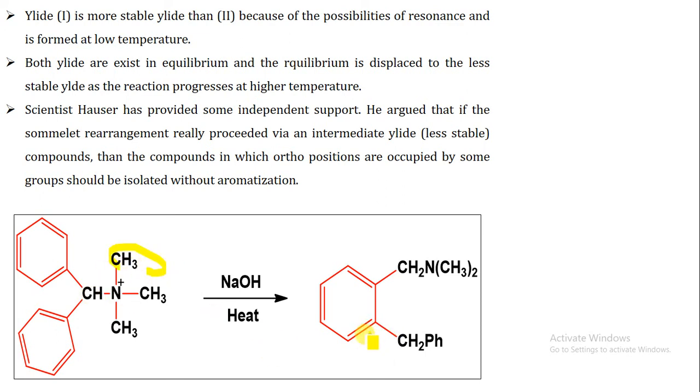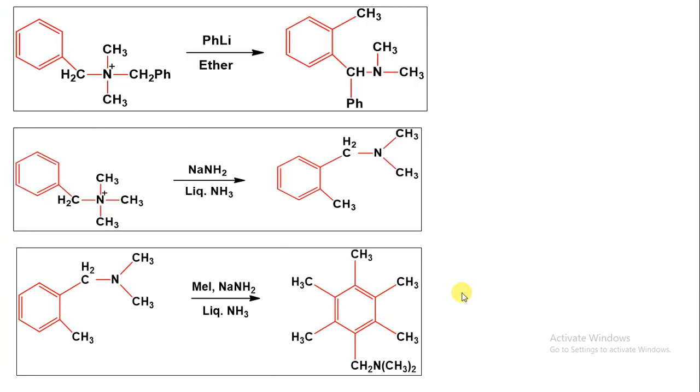Here we can produce our first benzene ring, with a CH2 group, and it has a phenolic group. Now one of these NCH3 groups will migrate to this carbon atom, so I am putting CH2 phenyl and CH3 twice. This is an application of the Sommelet-Hauser rearrangement.